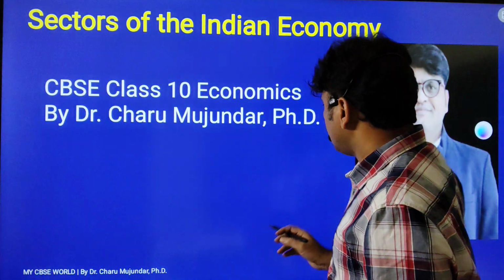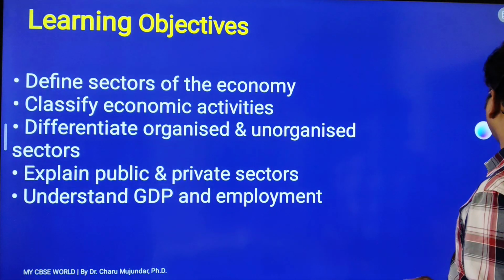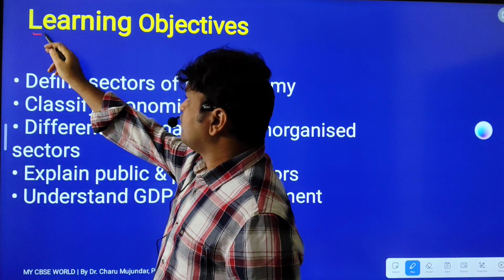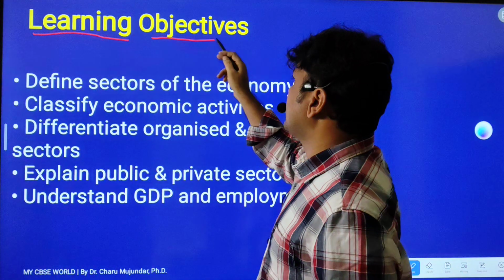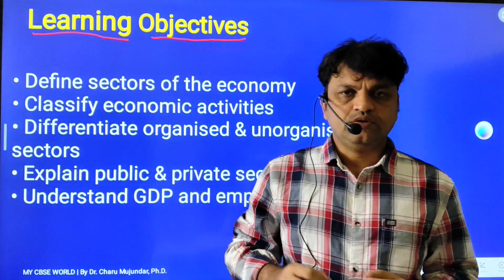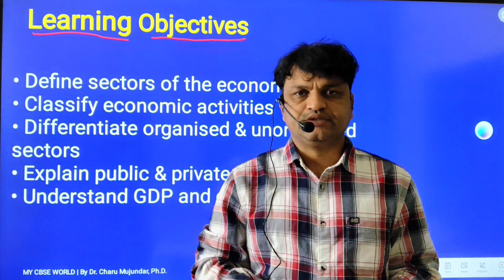Now we are moving on to the next slide. By reading this chapter, what are the learning objectives? Every student should have a command over certain keywords.